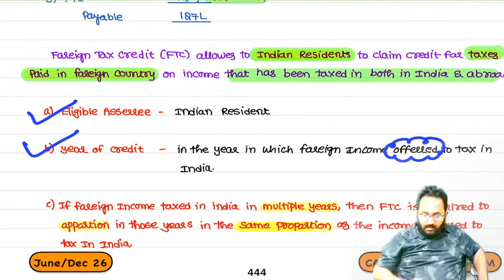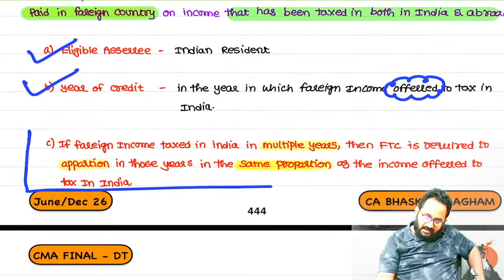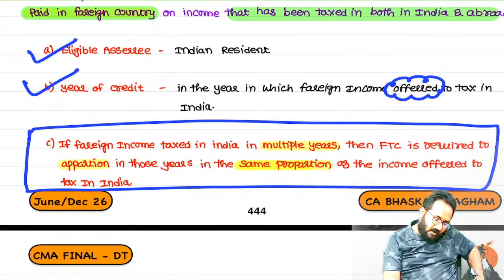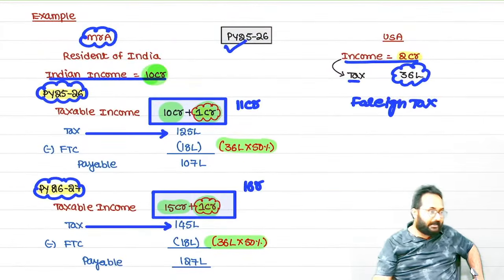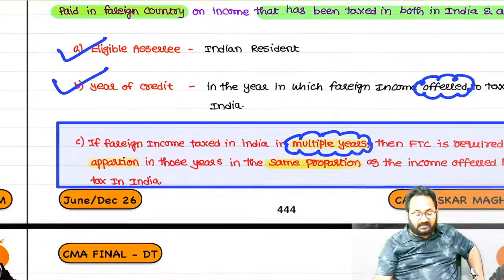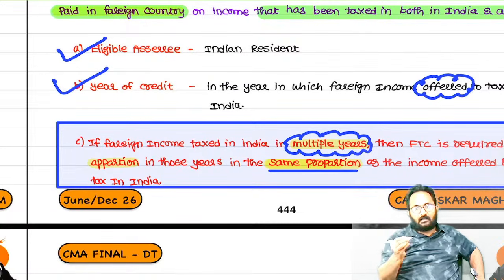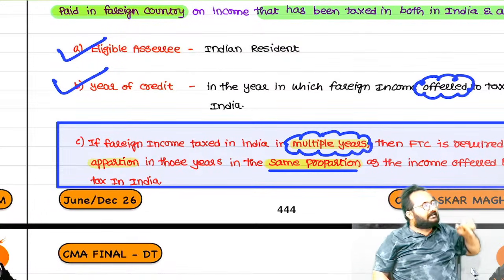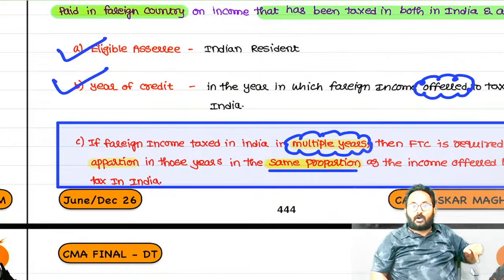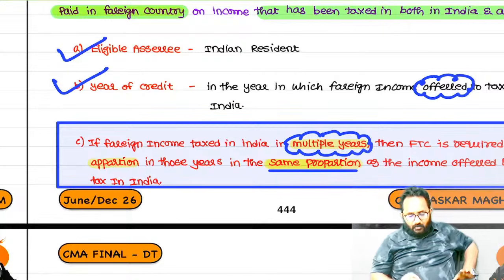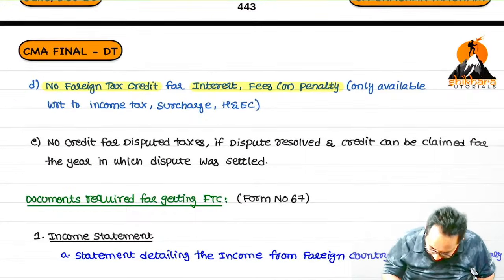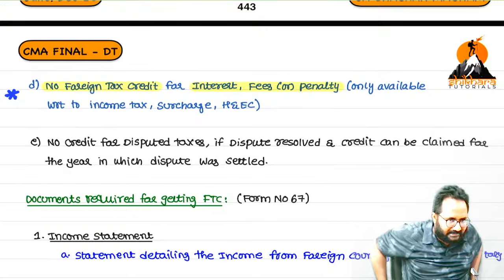Next point, this is only given as an example. If foreign income is offered to tax in India in multiple years, then we apportion the FTC also in the same proportion. How is that income taxed? 50% income is taxed in year 1, 50% income is taxed in year 2. Now FTC also we apportion in that same proportion, 50-50. Understood? Now very important, only for this point I am telling the FTC concept, other than that nothing is there.